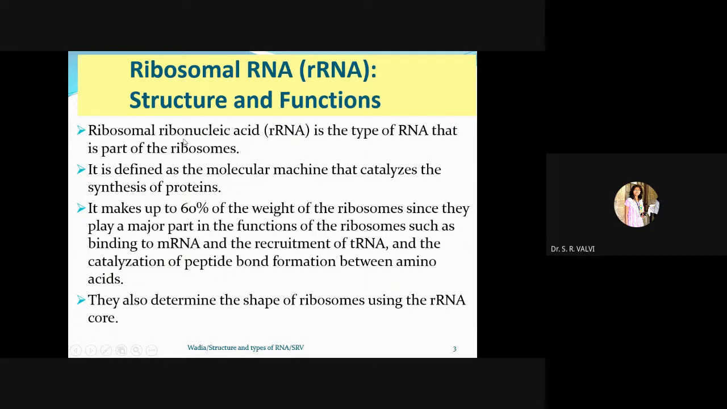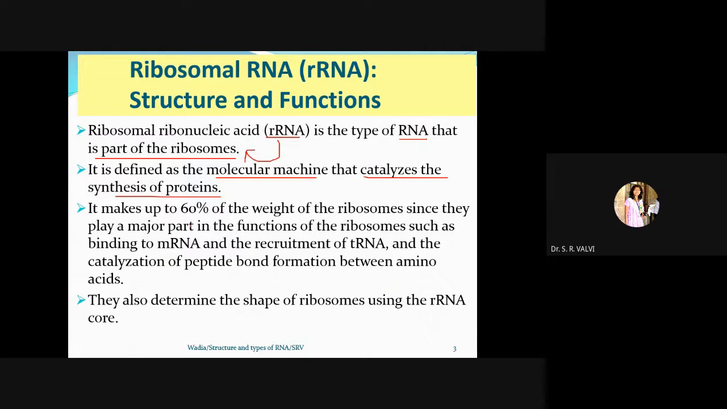So ribonucleic acid is the type of RNA that is the part of the ribosome, right? So rRNA is the part of whom? That is the part of the ribosome. So it is defined as the molecular machine. See, ribosomal RNA is described as what? Molecular machine. Why? Because it catalyzes the synthesis of proteins.